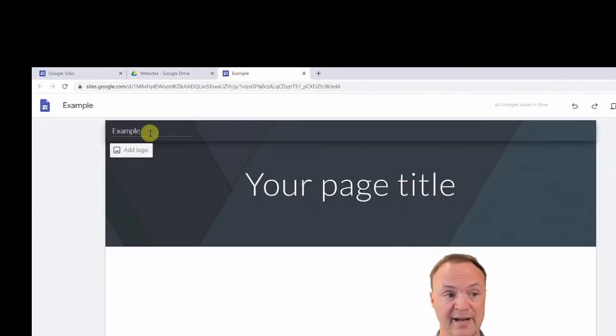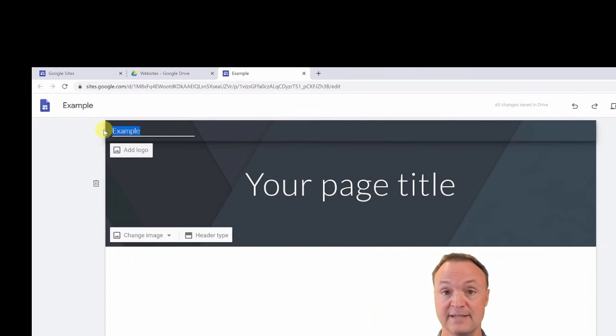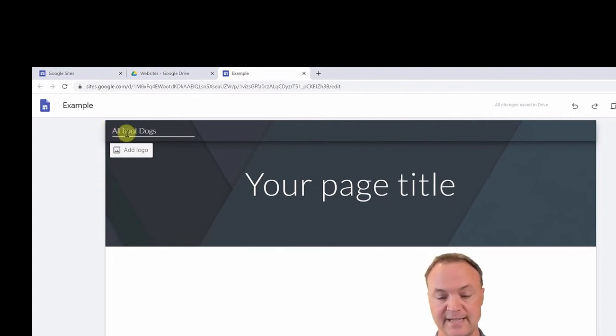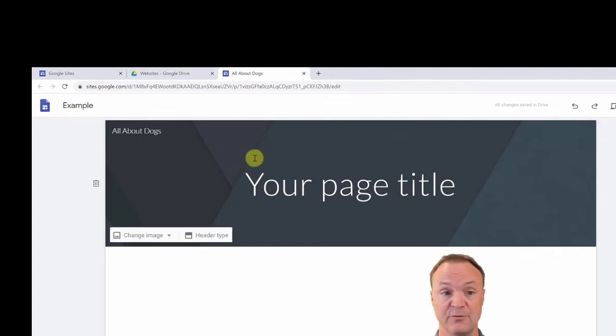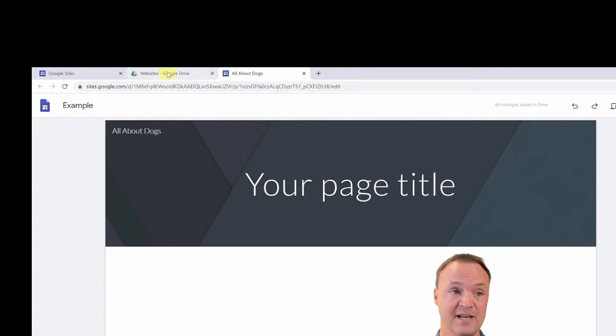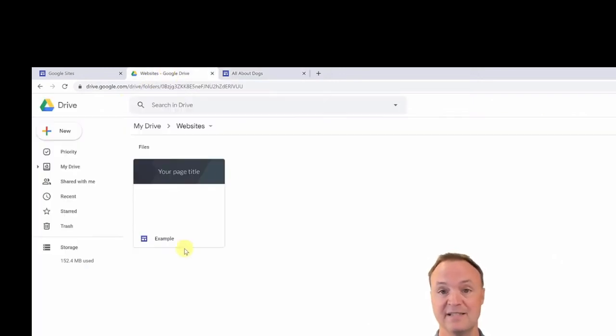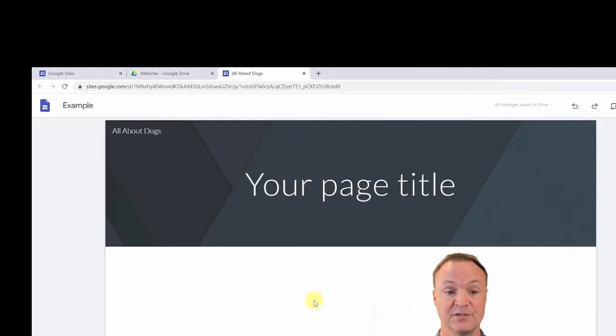Now I can go ahead and change this here. So let's say my website today is going to be all about dogs, and we'll just leave it like this. And notice it doesn't change the file name. So this is going to be what my website's about and the title to the website, but it doesn't change this. If I go back over here, this is still called example. So that's the first thing I like to do, is making sure everything is named correctly.